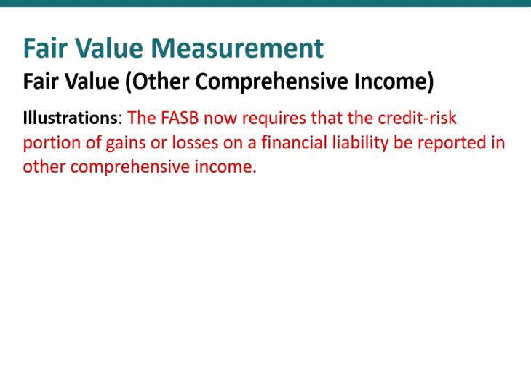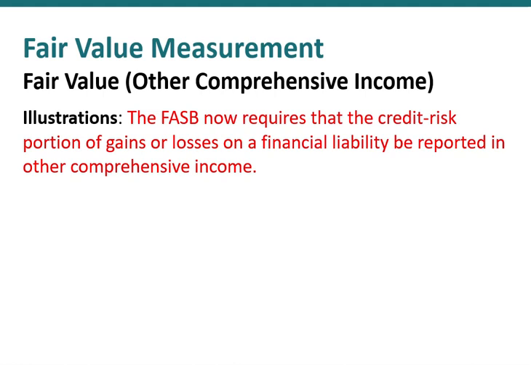On the other hand, the FASB now requires that any change in fair value related to changes in the credit risk of the company be reported as part of other comprehensive income. So if a company's credit rating falls, it's likely to have to pay a higher interest rate. On the other hand, if a company's credit rating improves, its interest rate will fall. Any portion or change in interest rates related to credit risk, and again, this is often difficult to measure, will need to be reported as part of other comprehensive income.